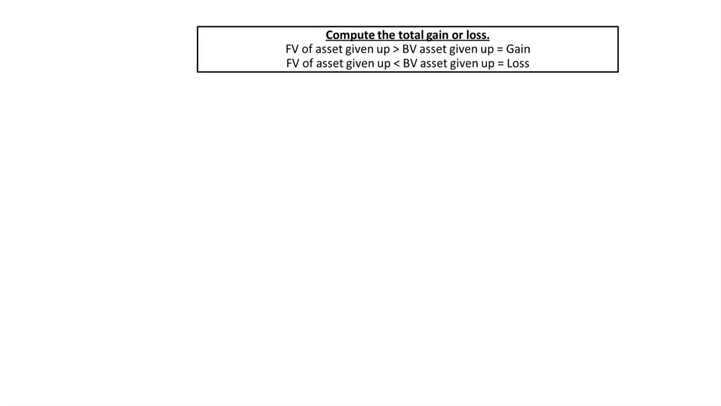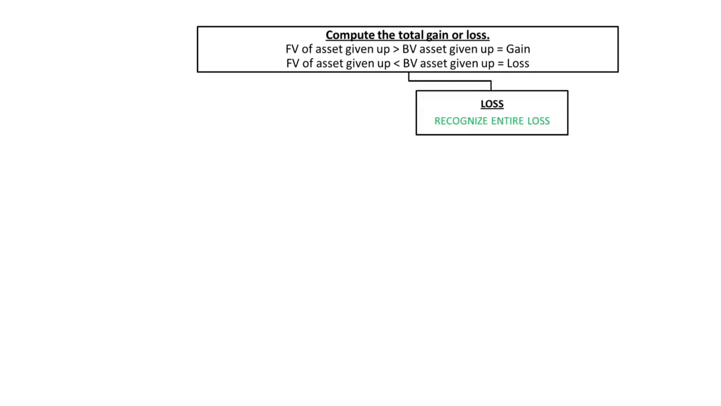Alrighty guys, so step number one, first thing we got to do is calculate our gain or loss. You want to take a look at the fair value of the asset given up, the old, and compare that to the book value of the asset given up. Assuming the fair value is greater than the book value, then mathematically you'll have a gain. On the flip side, anytime the fair value of the old is less than the book value of the old, then obviously you have a loss. So step number one is always just do your math based upon the fair value and the book value of that old asset.